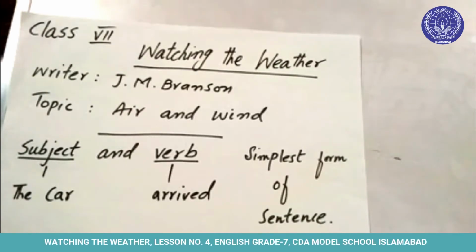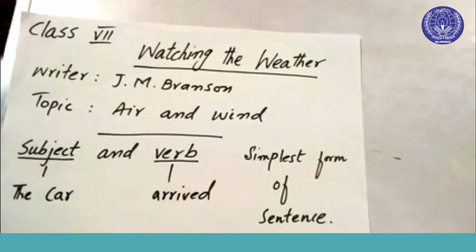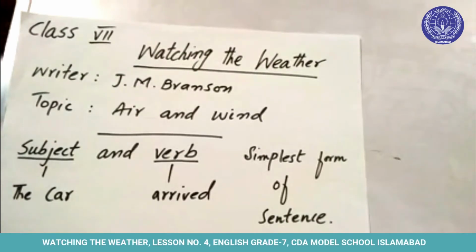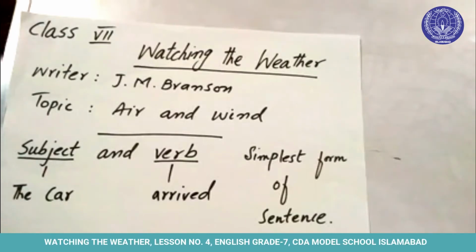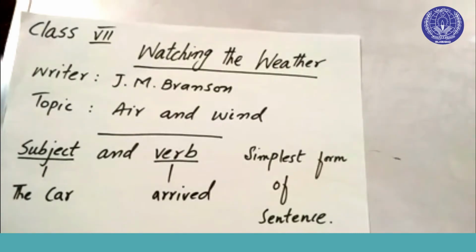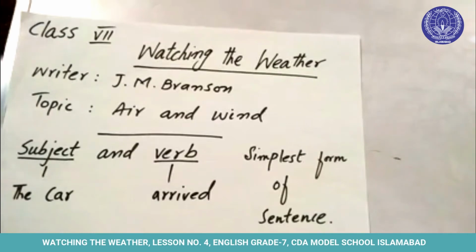After reading that, we come to the grammatical portion, and that is subject and the verb. Now, if any sentence only contains a subject and a verb, it is the simplest form of the sentence, okay, because it is only having subject and the verb. Now an example is given to you. The car arrived. Now car is a noun and arrived is a verb.